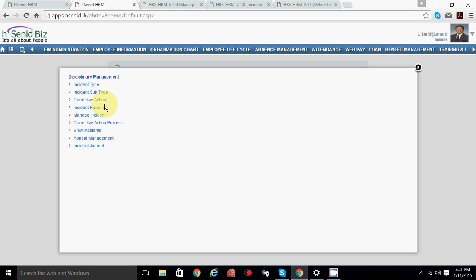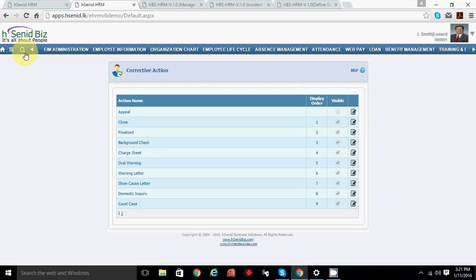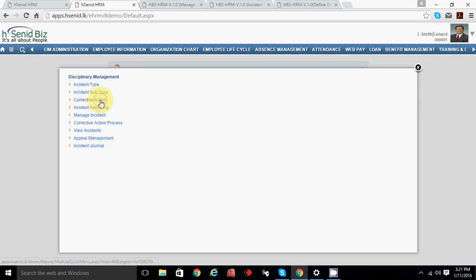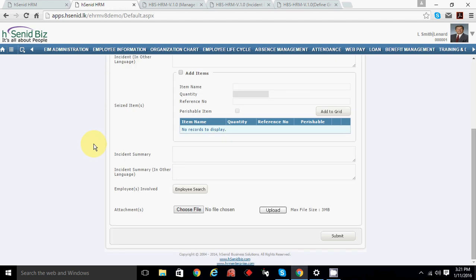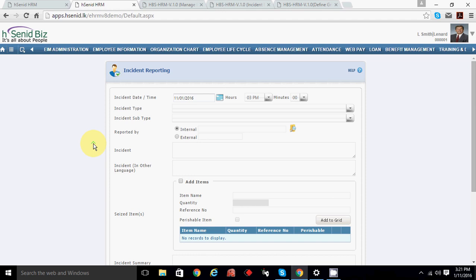Configuration is like, as an employee, an incident can be reported by anyone. A disciplinary incident can be reported by anyone, not necessarily HR only. Managing can be done by HR. Suppose you found out that somebody is fighting. It is a disciplinary action. You witnessed it, you logged an incident. Who were involved? The example is right here.